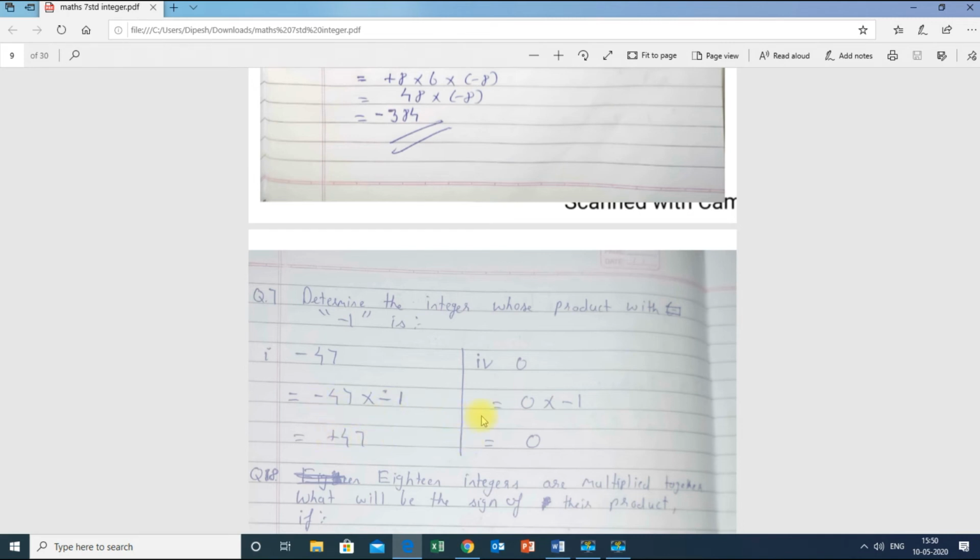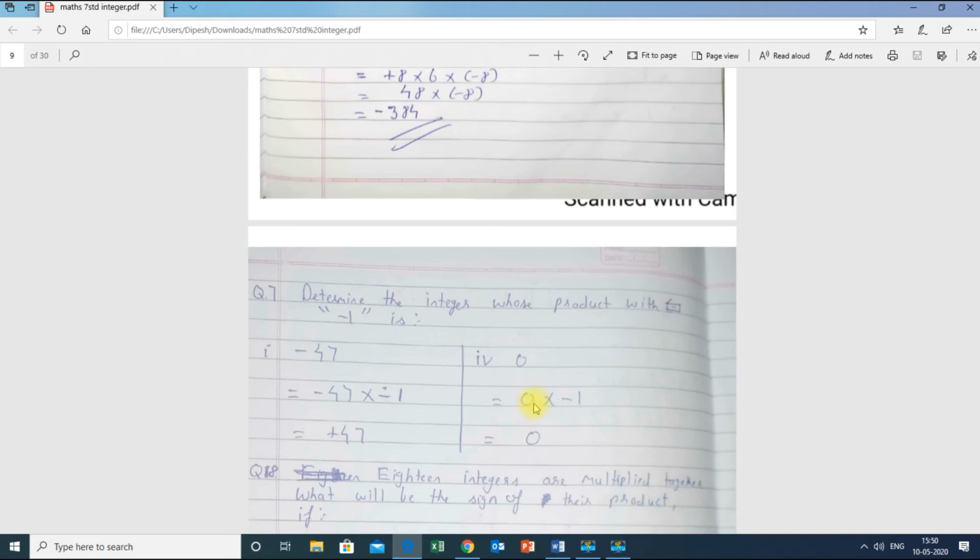Next, 0 into minus 1 is 0, because any number multiplied by 0 is 0. Keep this in mind. 2 into 0 is also 0. 1000 into 0 is also 0. Minus 1 into 0 is also 0. Minus 100 into 0 is also 0.